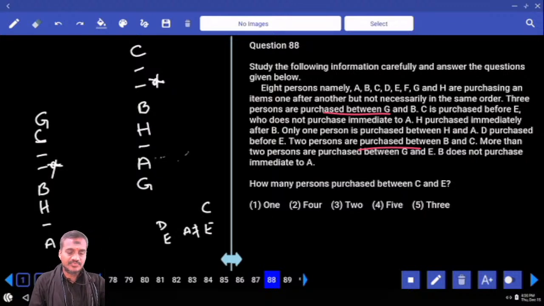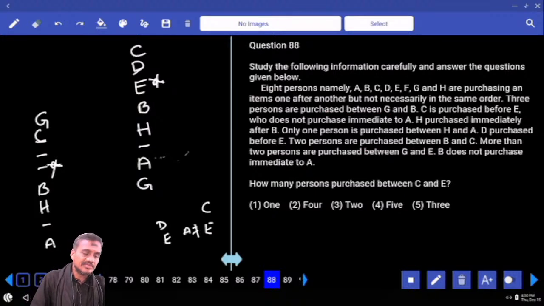A is here. Now if A is here, A and E are not adjacent to each other. As A and E are not adjacent to each other, E is here. If E is here and D is before this E, D is here. Is that right? And A and E are not adjacent. A is here, C is before this E, and D is before this E. D does not purchase immediately next to A. And more than 2 persons between G and E. In between G and E, we need to have more than 2. Now this is not possible. And E must be here. If E is here, D is here. Then can we have it like this?